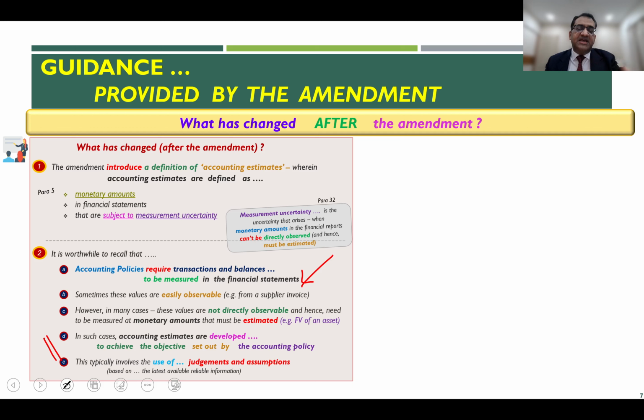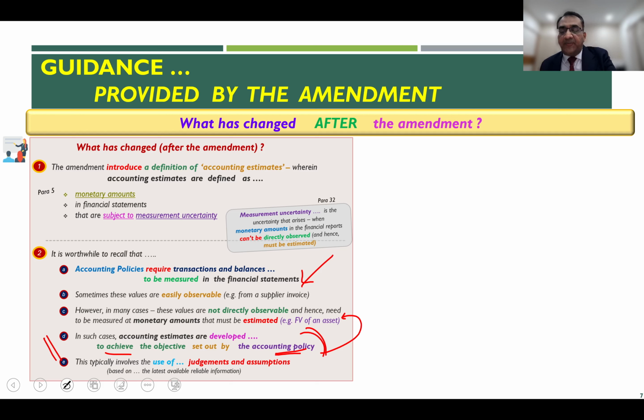If the monetary amounts are not directly observable, then the entity needs to develop them in such a way that the number achieves the objective set out by the accounting policy. So if your accounting policy is to measure a certain asset at fair value, you will develop the accounting estimate in such a way that the objective of measuring the asset at fair value is accomplished.